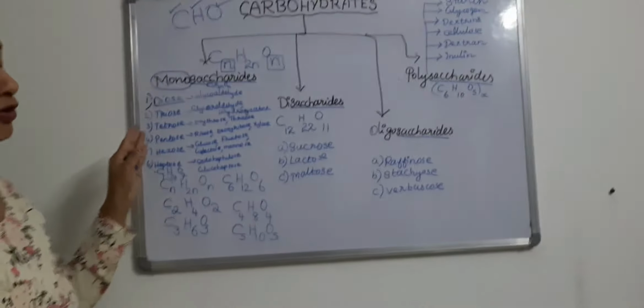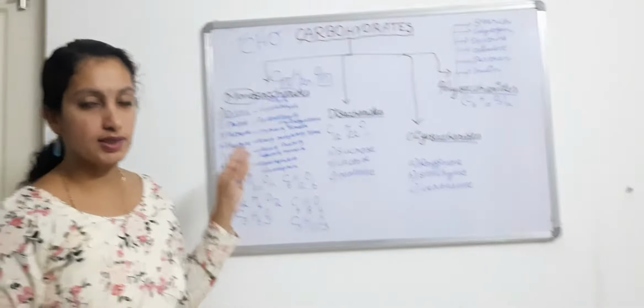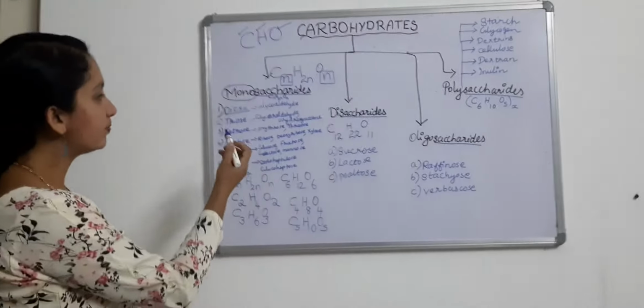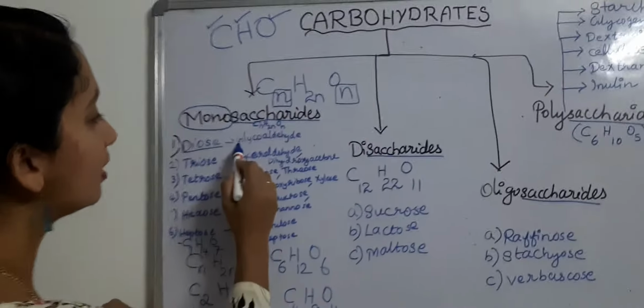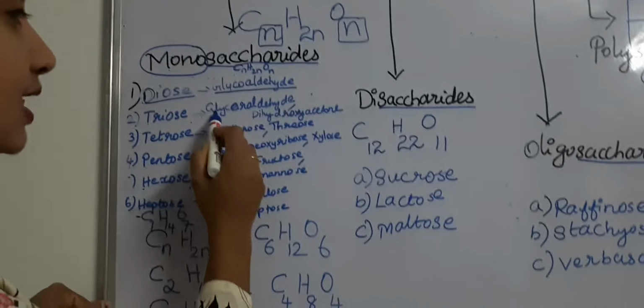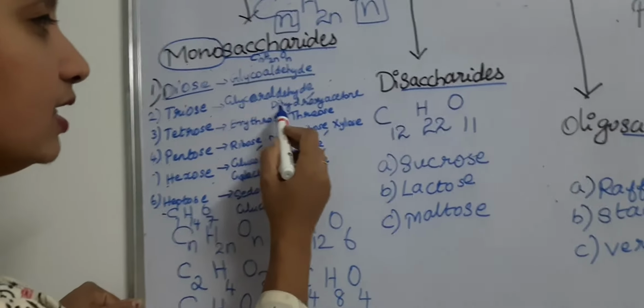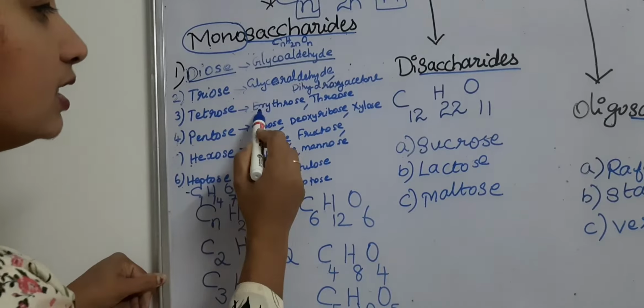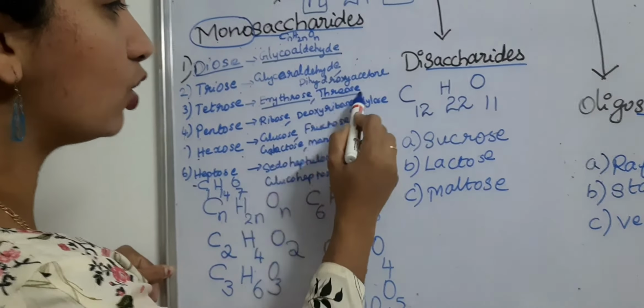The examples for each type of monosaccharide are also mentioned here. For diose, the example is glycoaldehyde. For triose, glyceraldehyde and dihydroxyacetone. For tetrose, erythrose and threose.